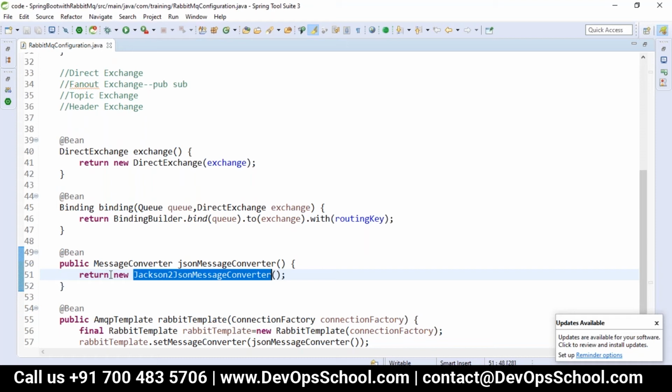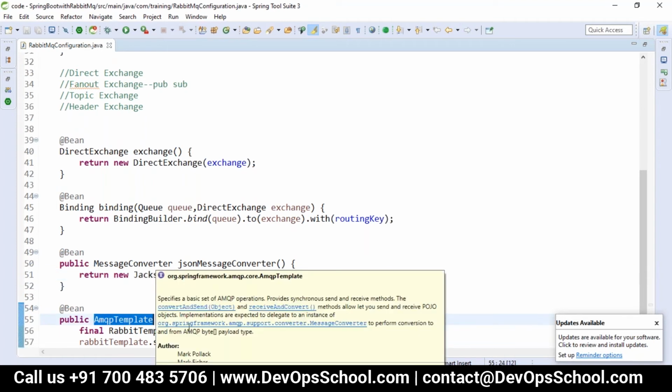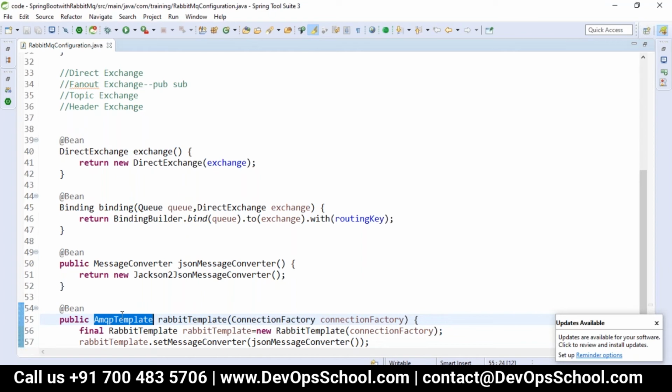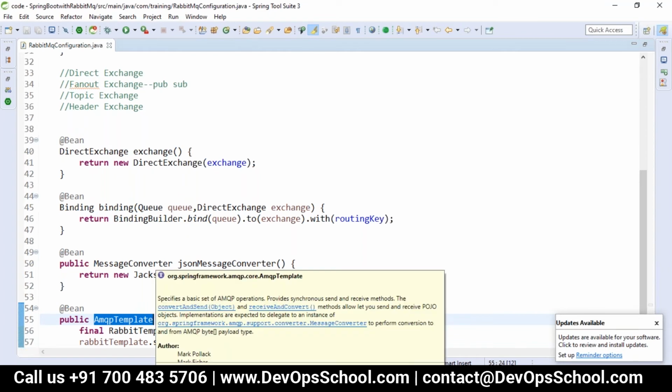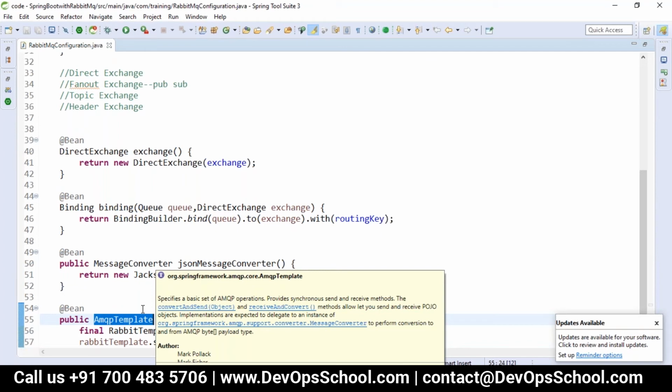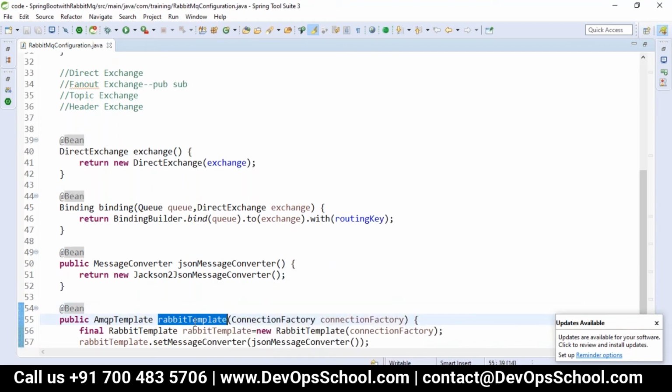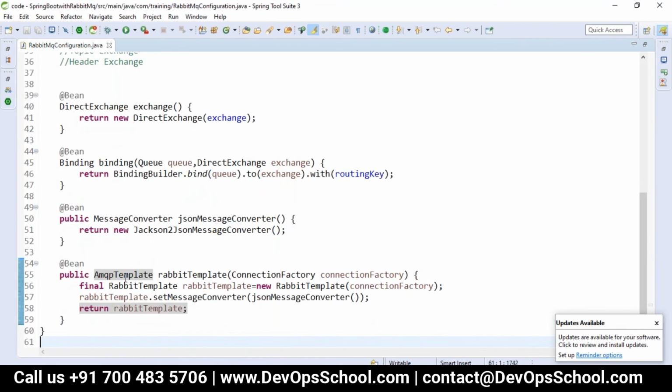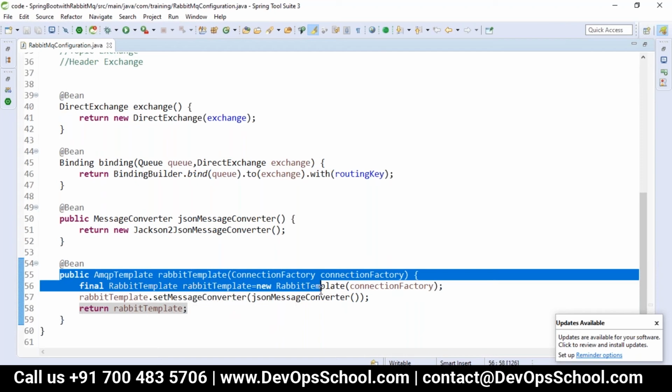So AMQP template is our interface. RabbitMQ template, Rabbit template, is an implementation. So the implementation of this interface. We should use a Rabbit template because it's a class, but its parent is an AMQP template. So that's what we are using here. We have to return the type of AMQP, so we are taking a Rabbit template here.